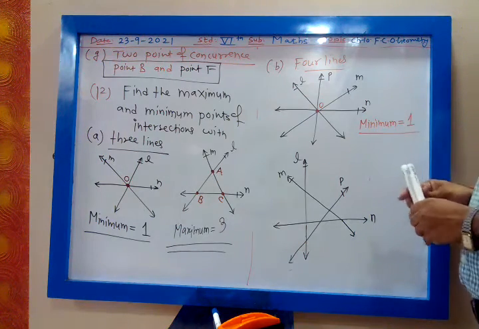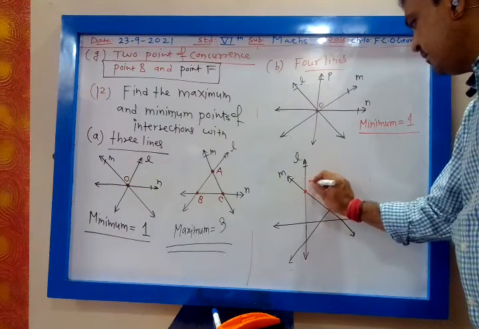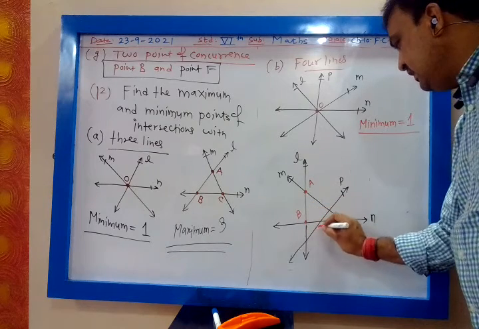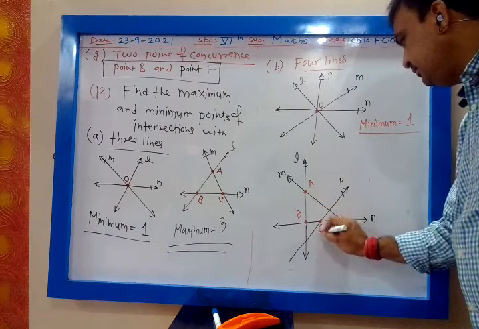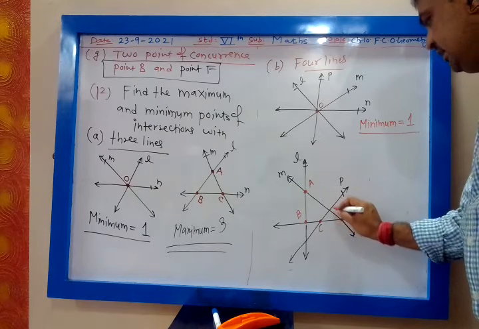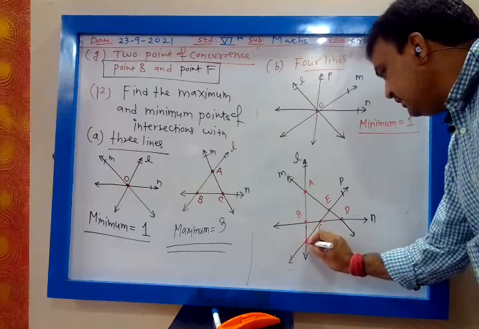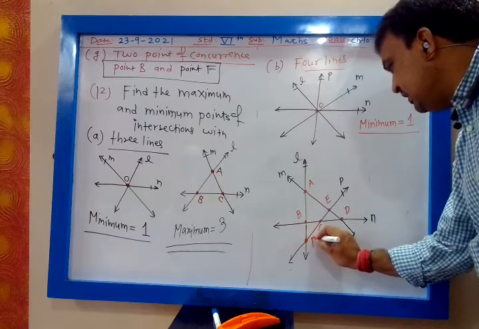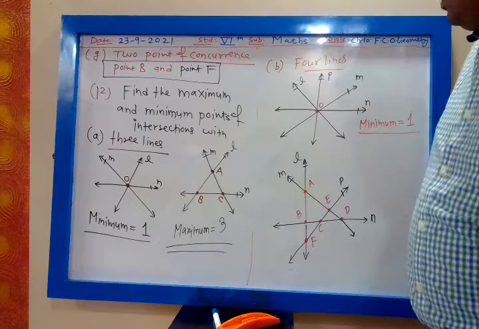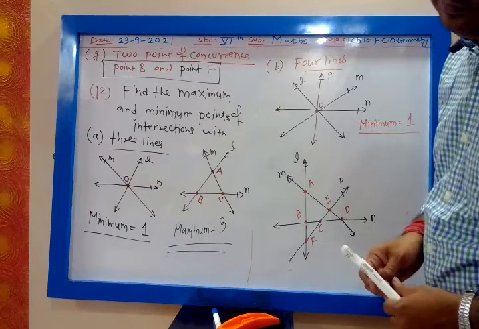How many points of intersection are there? You can see. This is A. This is B. This is C. This is D. This is E. And this is F. How many points of intersection are there? Yes. A, B, C, D, E, F. How many points of intersection are there for 4 lines?